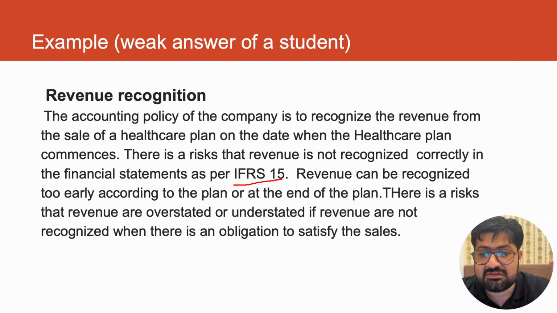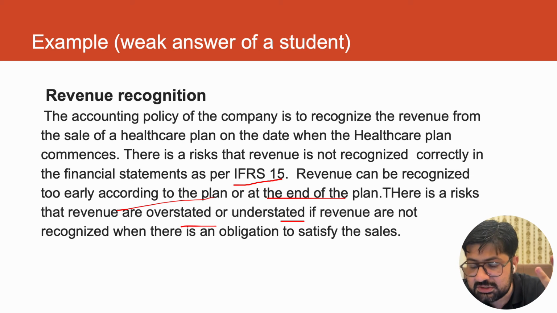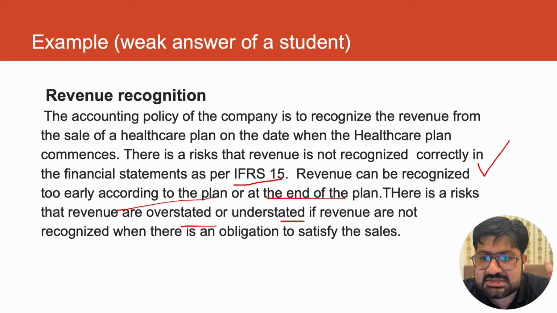So they have generalized. It may be early or at the end, understated or overstated. Where it is clearly incorrect treatment, you cannot cheat the examiner like this. So for this point, this student won't get a single mark.